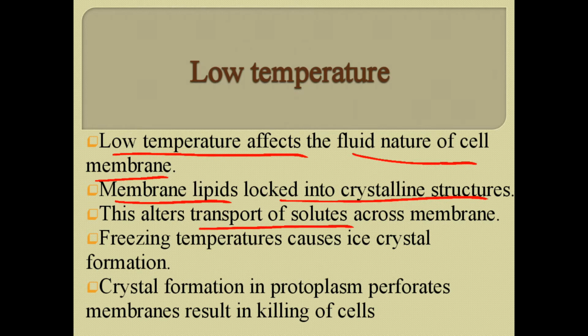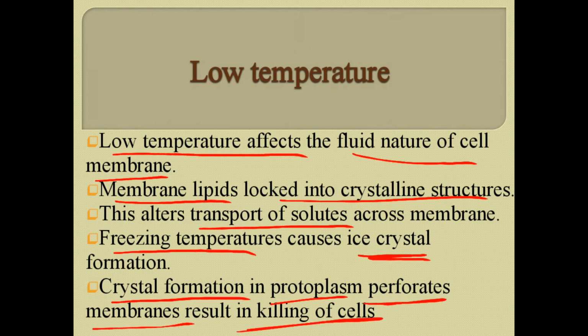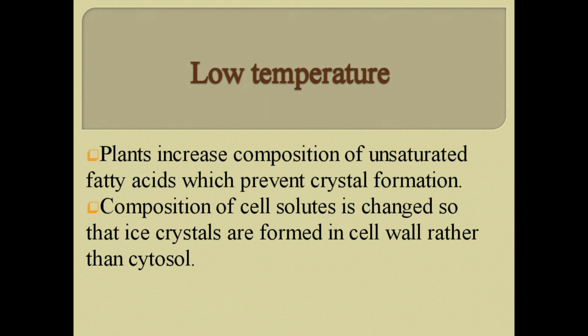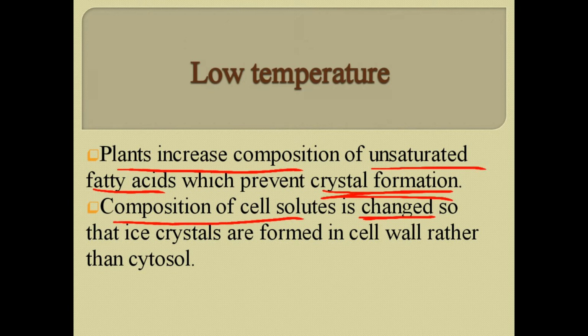The second mechanism is that freezing temperatures cause ice crystal formation inside the cytosol. So crystal formation in the protoplasm perforates membranes, resulting in the killing of a cell. To cope with this situation, a plant increases the composition of unsaturated fatty acids, that is oils, which prevent crystal formation inside the cell membrane. The second is that the composition of cell solutes is changed so that the ice crystals are formed in the cell wall rather than in the cytosol.